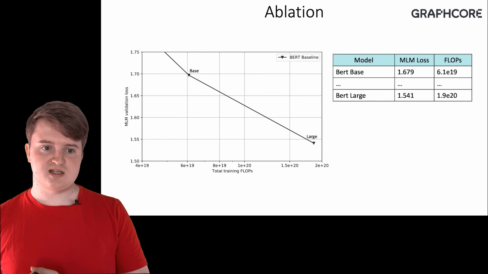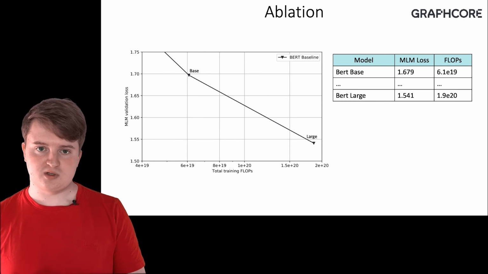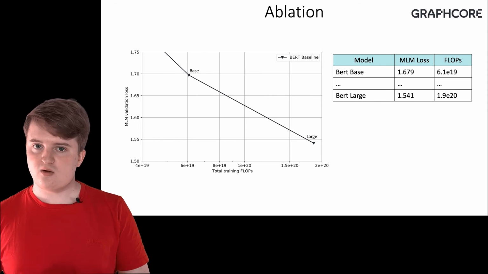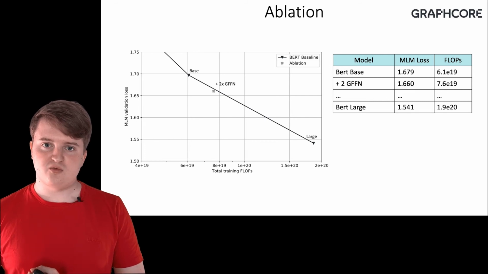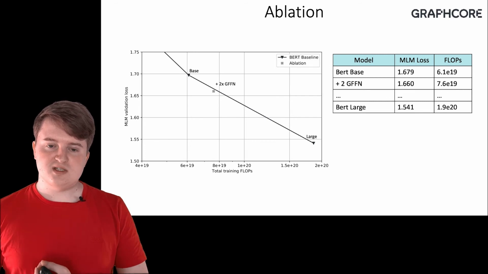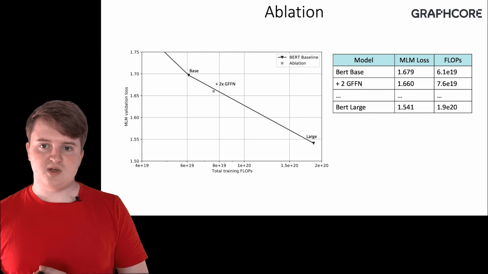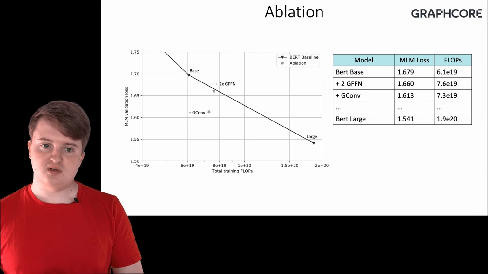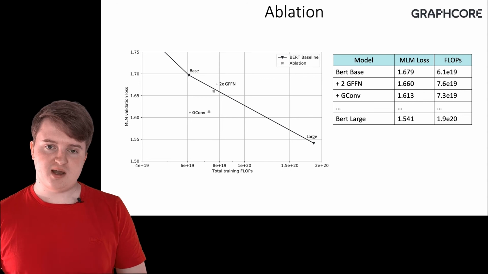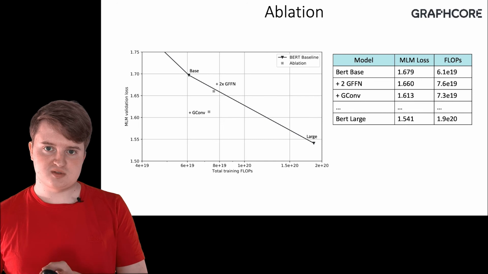In the ablation study, we consider BERT base and BERT large models and add all the pieces of GroupBERT one by one. First, with the addition of group matmuls in the FFN, we see that the architecture becomes more flop intensive, but equally Pareto efficient. Similarly, with convolutions, by adding them, the model becomes larger, yet performs much better than the original baseline.